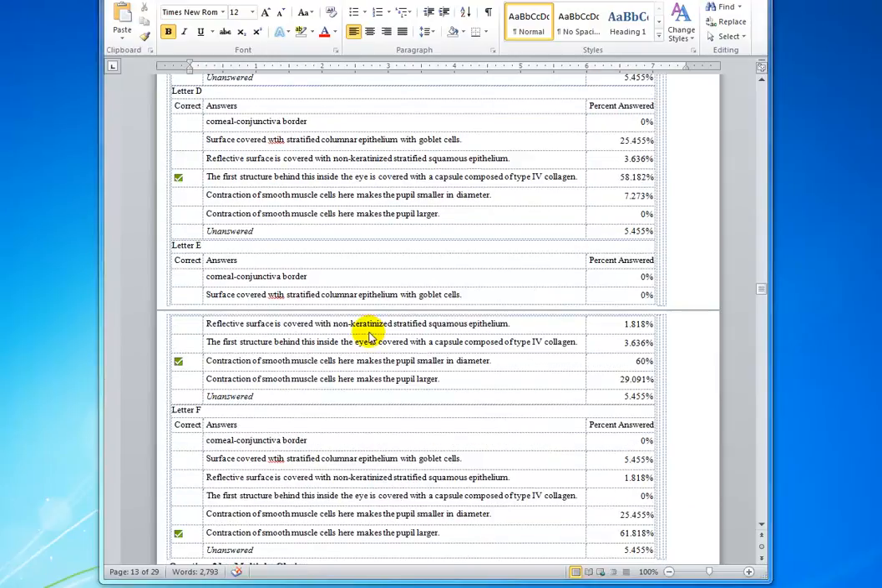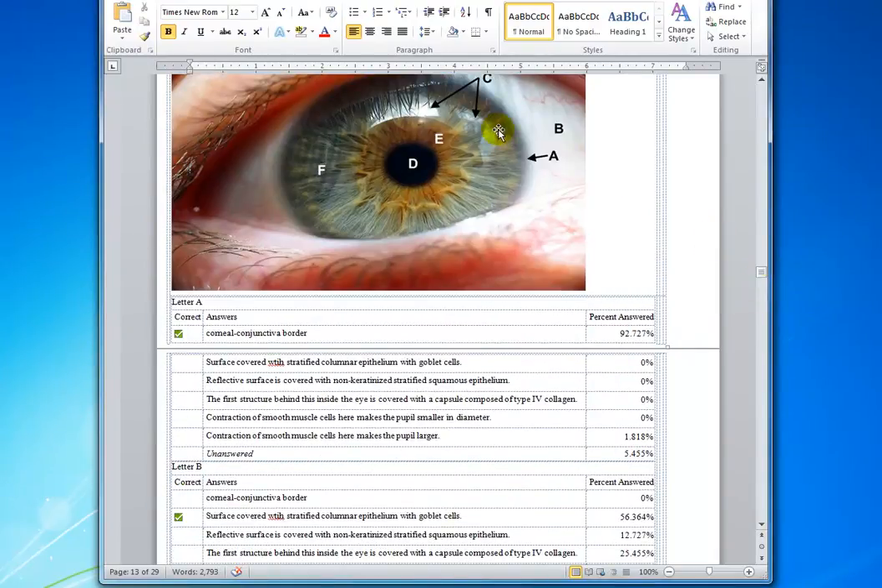The next structure that the class did not perform as well on was the contraction of smooth muscles here makes the pupil smaller in diameter. And the letter that we're looking at is E. So let's move up to E and look at E. E is right over the iris, and it's right over the inner aspect of the iris. And these are circularly arranged smooth muscles, so when they contract, they make the pupil smaller.